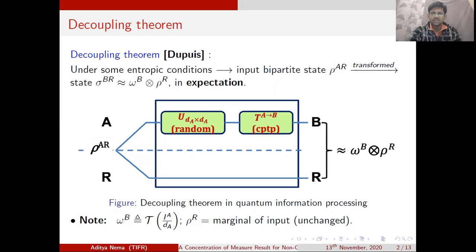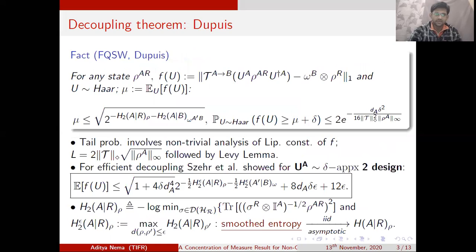Or in other words, if certain entropic conditions are met, then we can indeed transform a particular state rho AR to a tensor product state within some approximate limits. So rigorously, what this means is, let's say rho AR is our input state. Then the function f, which we shall henceforth call the decoupling function, is defined to be the trace distance between the state obtained as the output of the decoupling process and the state omega B tensor rho R. Now we want to find the expectation of this function when the unitary U is chosen randomly from Haar measure, and henceforth we shall call such unitaries the decoupling unitaries.